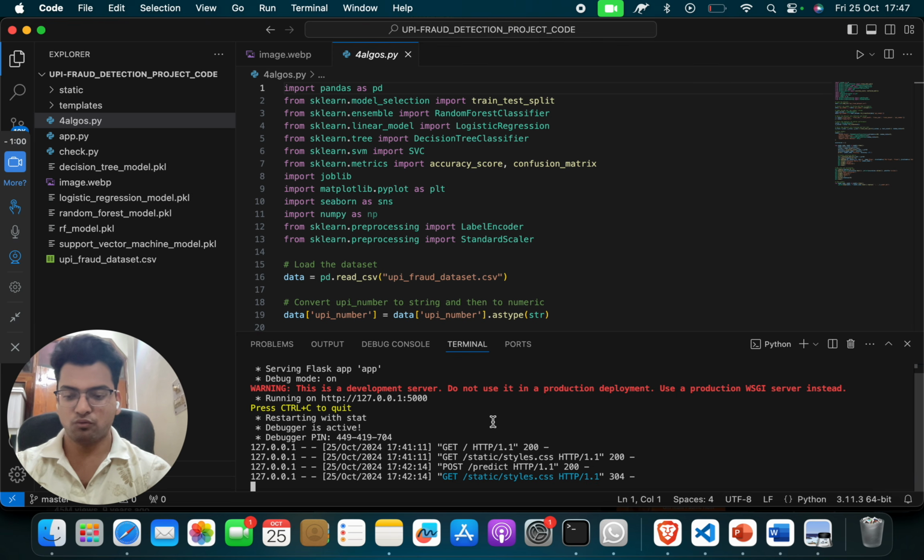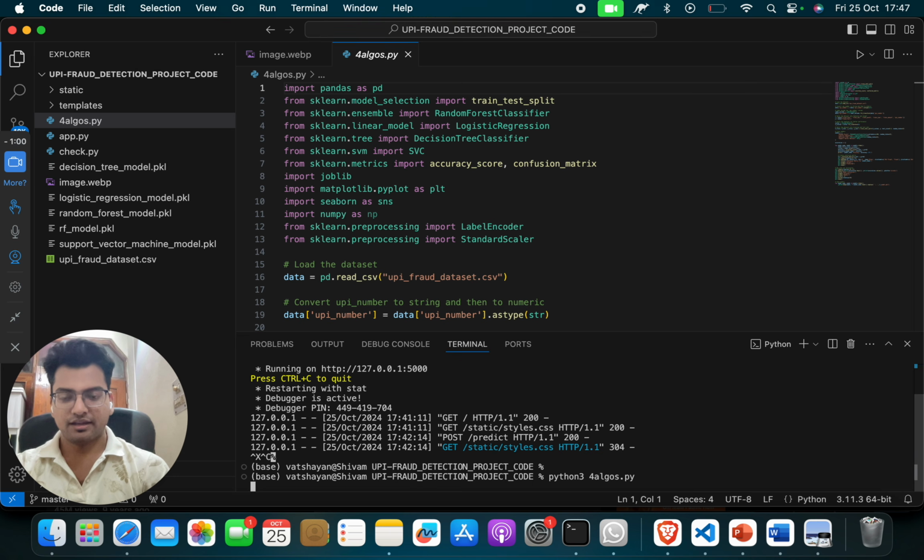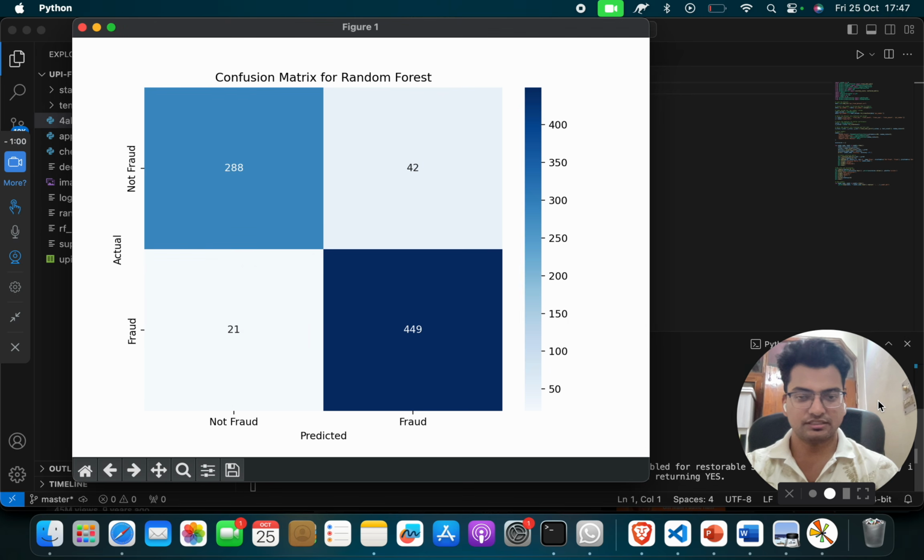Suppose you want to check the confusion matrix or the accuracy in prediction. You give one small command, python3 4algos.py, and just wait a second, see what you will get.